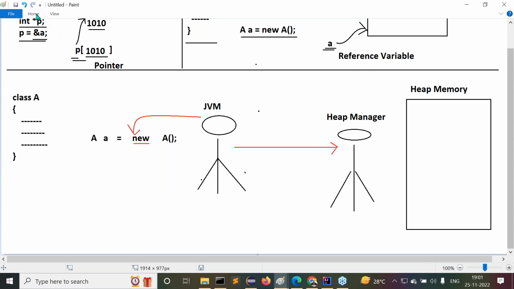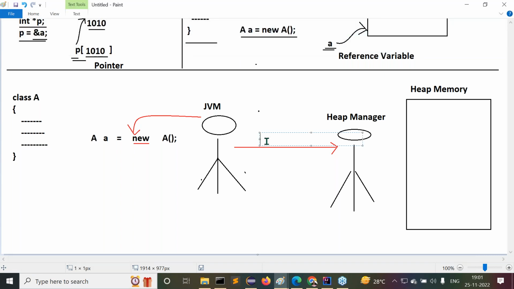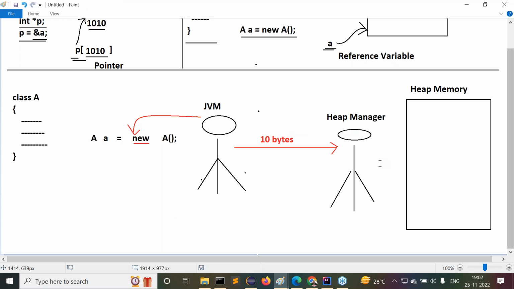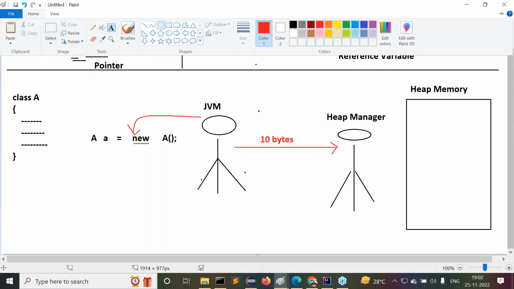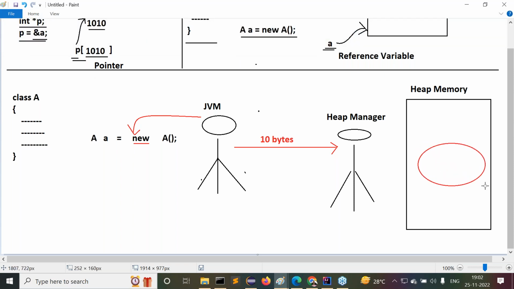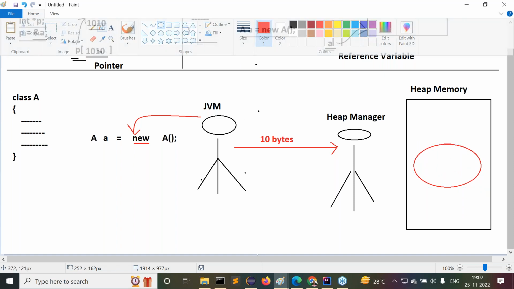Now, along with this request, JVM is sending that memory size also. Say for example, that memory size is 10 bytes of memory. Now, what will the heap manager do? The heap manager will go to the heap memory and check whether 10 bytes of memory is available as a single block inside this entire heap memory. If it is available, 10 bytes of memory as a single block is created.